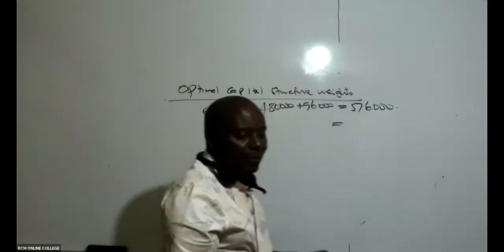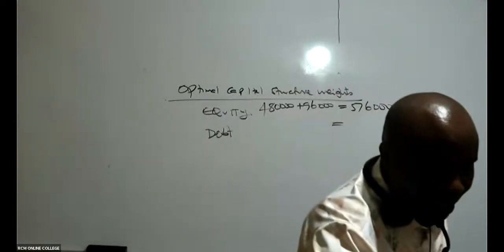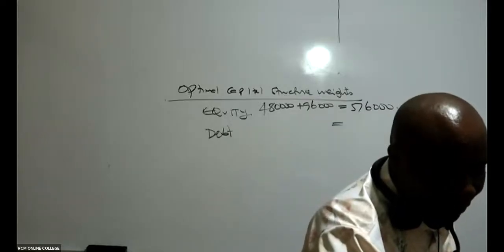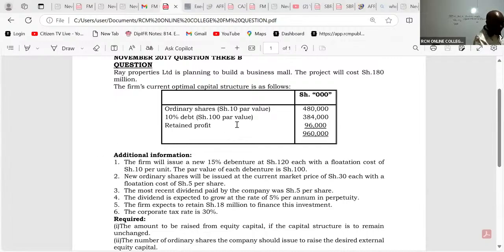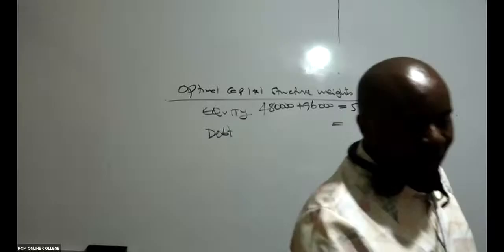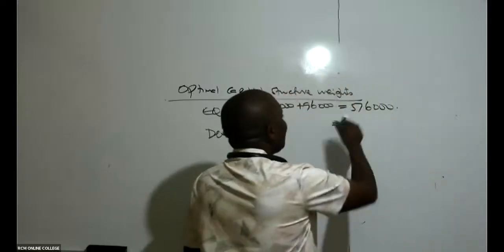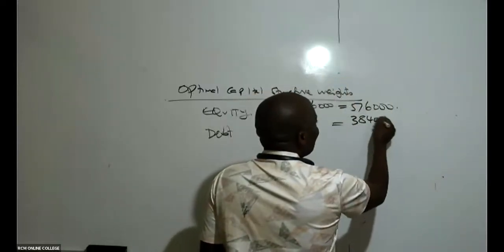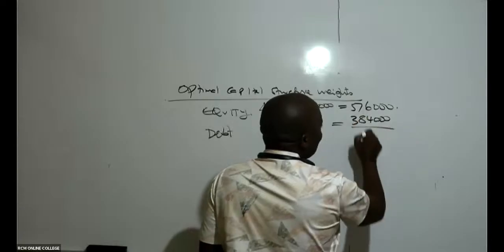Is there somebody who is able to see the debt amount? Oh, yeah. The debt amount, what do we have here? Debt amount, ladies and gentlemen, is 384,000. So then in this case, are you able to give me this total figure here?